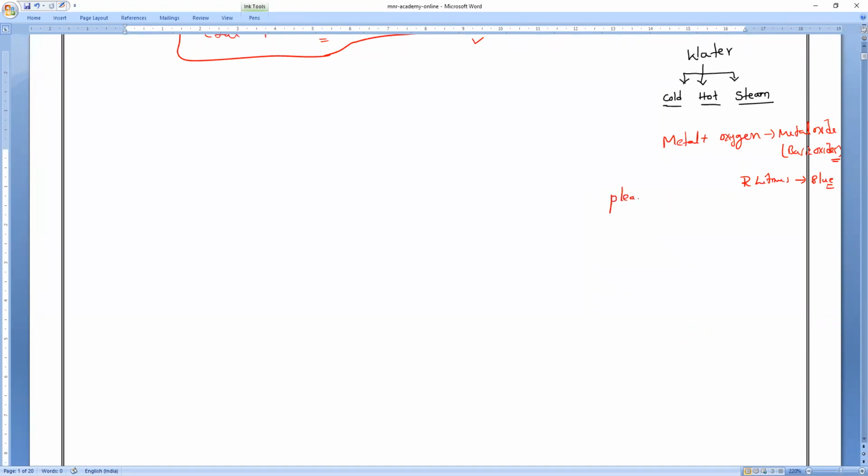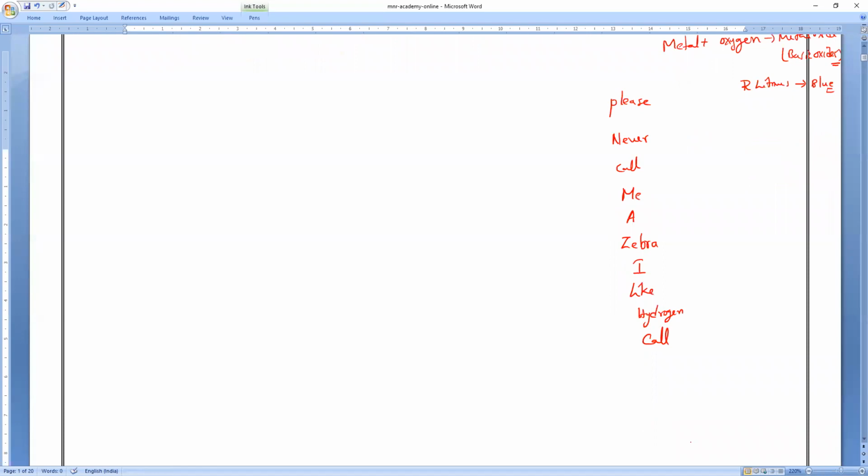Once everybody repeat: Please never call me a zebra, I like hydrogen, call me a pretty girl. Platinum is also not there in our NCERT, but you can learn it, nothing wrong.